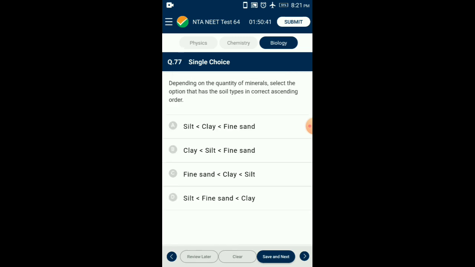Question number 77. Depending on the quantity of minerals, select the option that has the soil types in correct ascending order. Particle size of clay is less than 0.002 mm, while that of silt is 0.002 to 0.02 mm. The particle size of fine sand is 0.02 to 0.2 mm, while that of coarse sand is 0.2 to 2 mm. So the answer for this question is option B. So that is given in descending order.